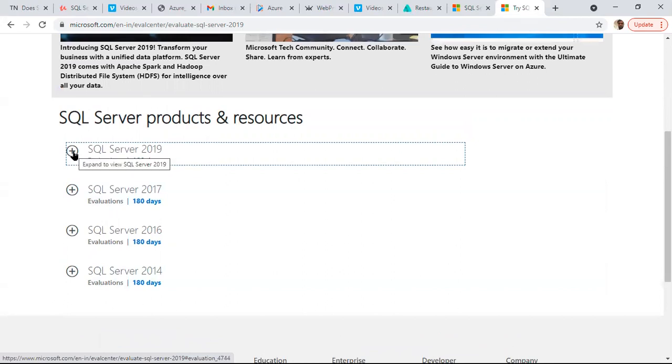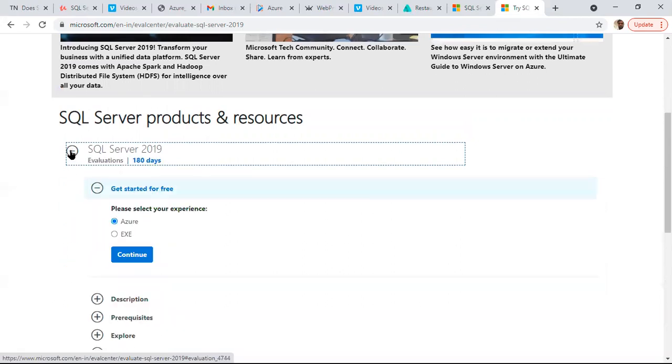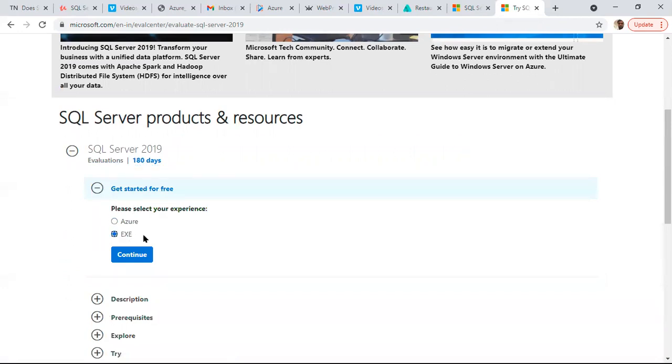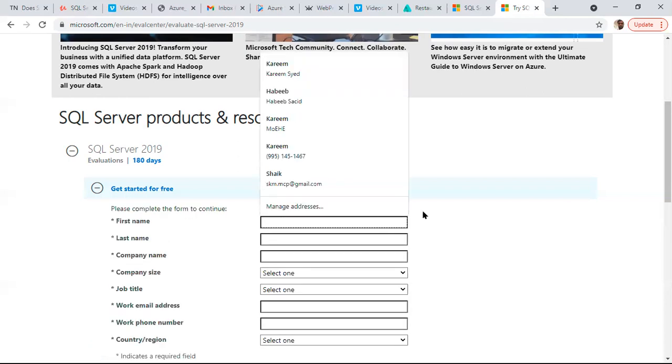Okay, which version we want, click here, select exe. Why? Because on my local laptop I want to install the exe. This one is for the cloud platform, Microsoft Azure, one of the cloud platforms. Continue. Right. Now just fill in the information.